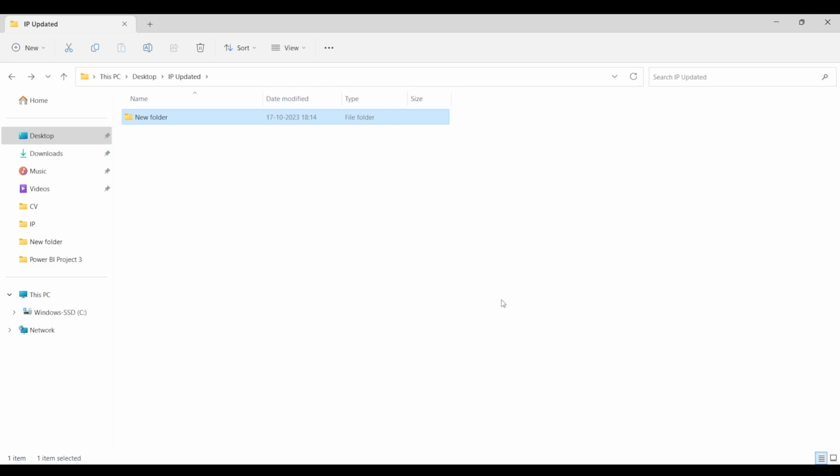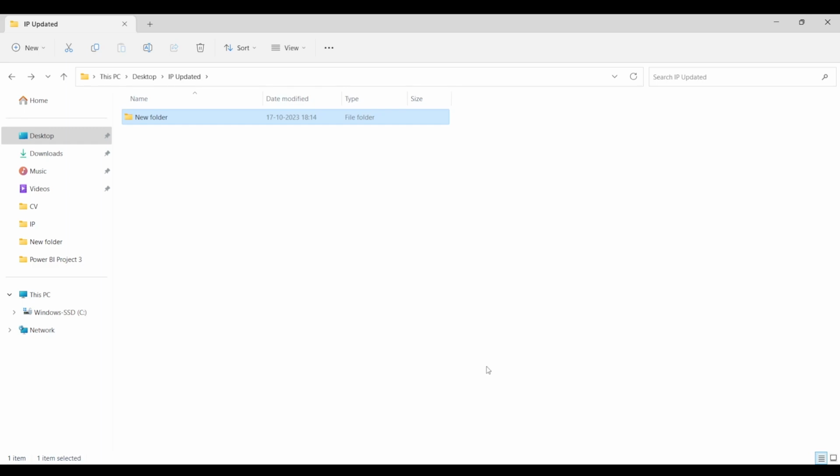When we begin creating a report in Power BI desktop, we will bring the data into Power BI desktop using the folder option. So we will use this option to bring the data into Power BI desktop, and then we will start analyzing, right? So that's the thing.